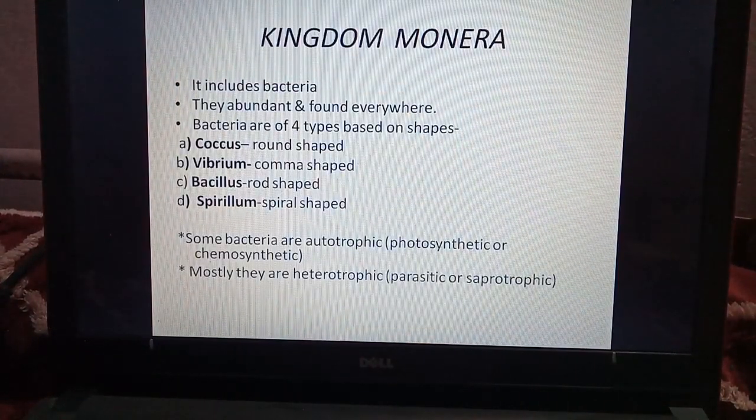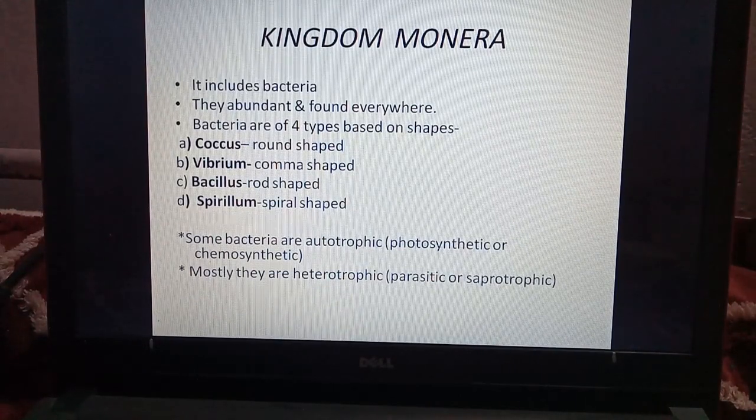First is kingdom Monera. It includes bacteria. They are abundant, or found in large number, and found everywhere. They are of four types based on shapes. Coccus, which is round shaped. Vibrio, which is comma shaped. In English we make a comma, it is of that shape. Bacillus are rod shaped. Spirillum are spiral shape in the form of a spring.